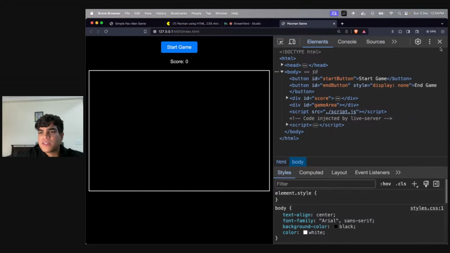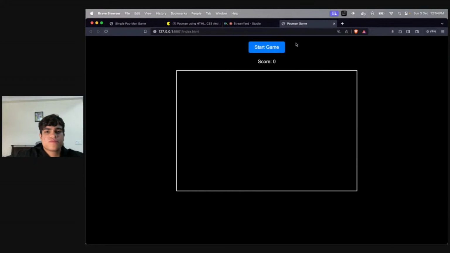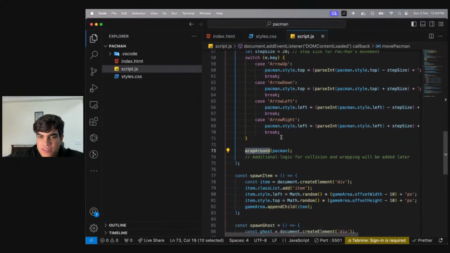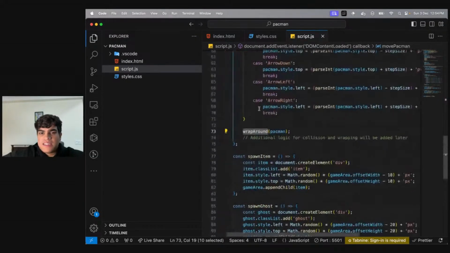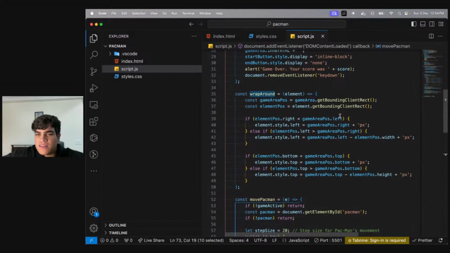Give me a second. Something is wrong. Okay, for some reason it's coming straight from here only. But at least it's being wrapped around. Let's see if this works. Okay, the dimensions are not set right. All right, we'll have to fix the dimensions. Let's see, wrap around, game area we're getting. Okay.